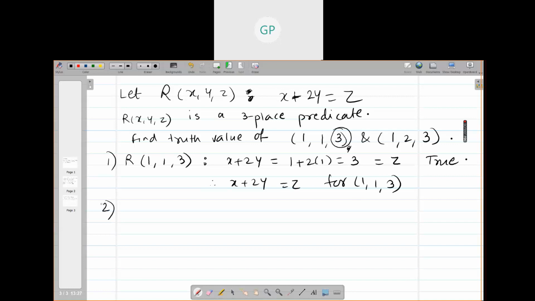Second one, what is R(1,2,3)? If I put 1, 2 in x plus 2y, so 1 plus 2 into 2, that is equal to 5. Is 5 equal to 3?